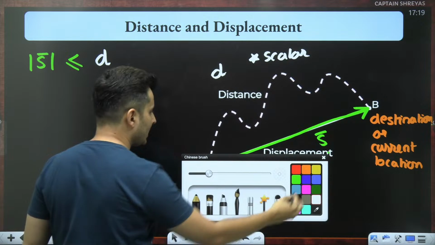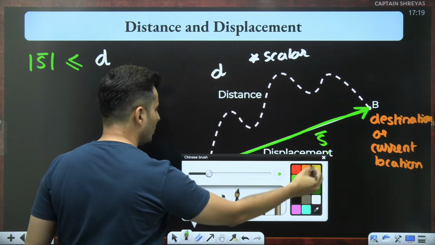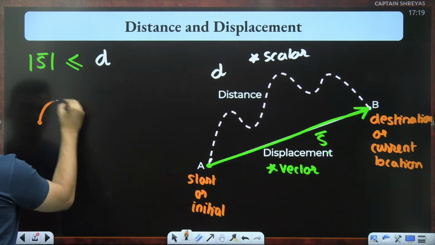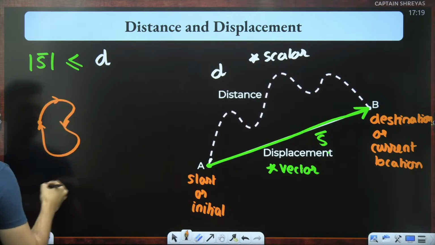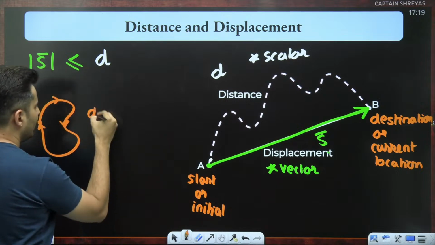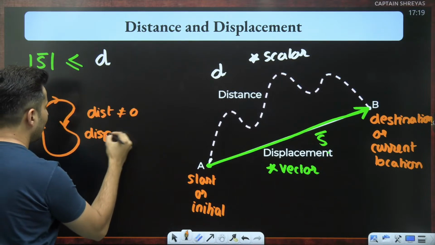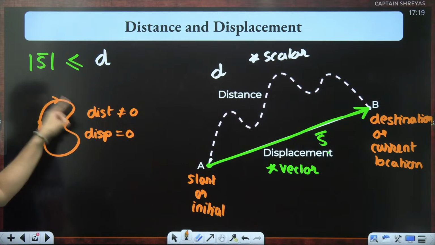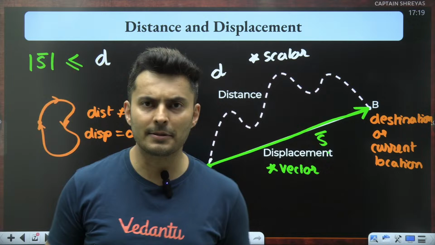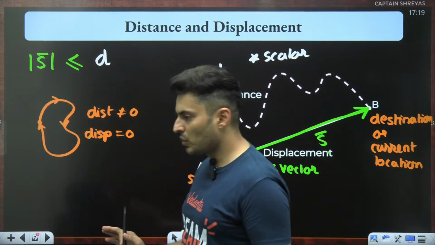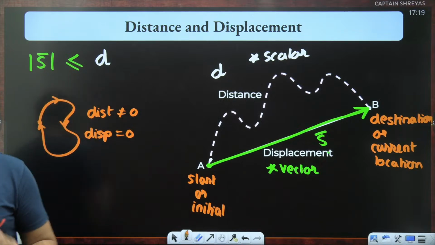Also in some cases, if you start and come back to the same point, you will see that the distance traveled is not zero, whereas the displacement will be zero if you come back to the same point. I hope this is absolutely very, very clear in everybody's head. Cool. Shall we go ahead, my dear warriors?